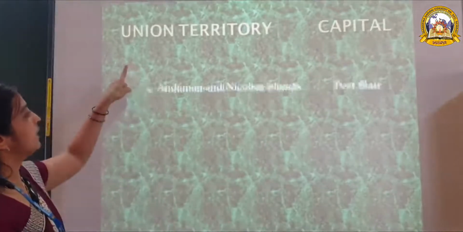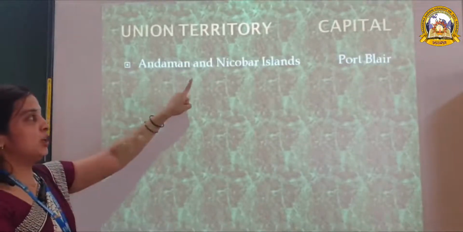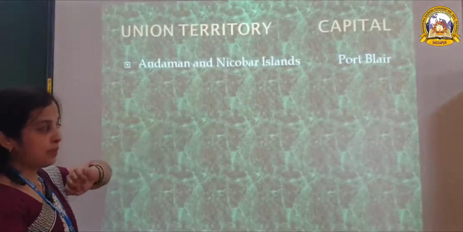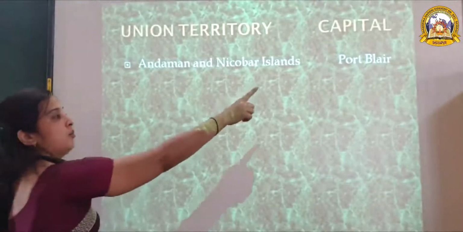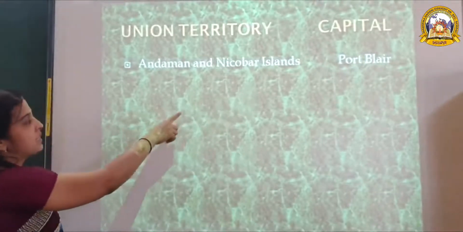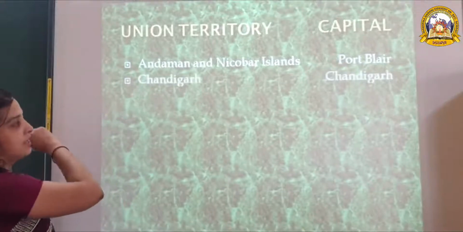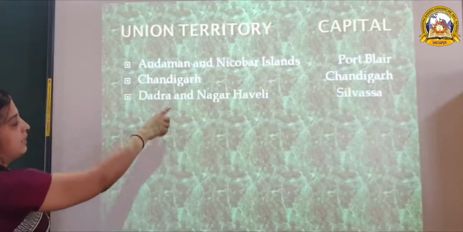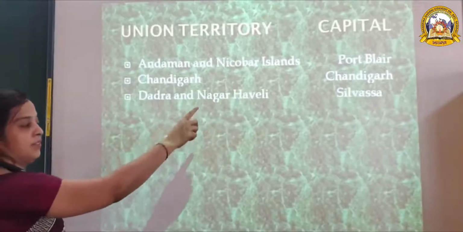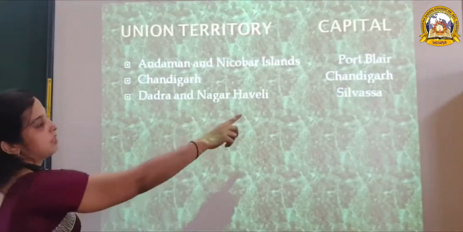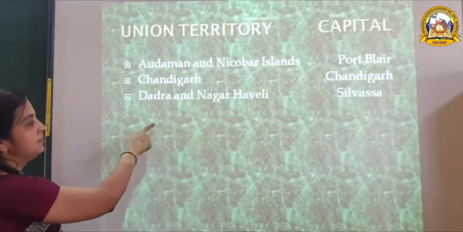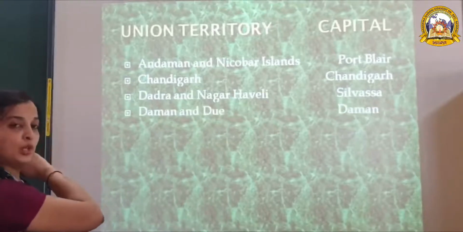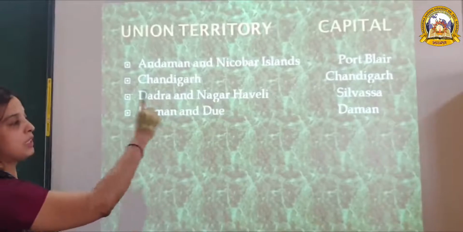The first one is Andaman and Nicobar Islands. What is the capital of Andaman and Nicobar Islands? Port Blair. Next one is Chandigarh. What is the capital of Chandigarh? Chandigarh. Then Dadra and Nagar Haveli. What is the capital of this? Silvassa. Then Daman and Diu. What is the capital of Daman and Diu? Daman.